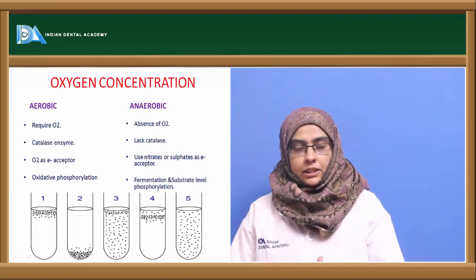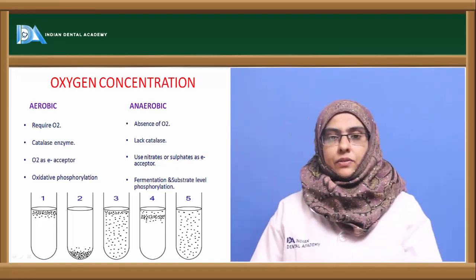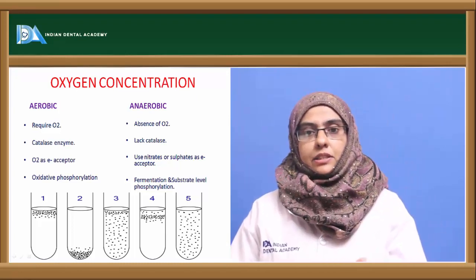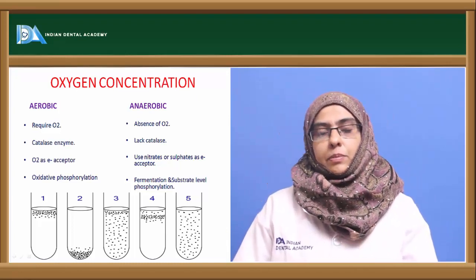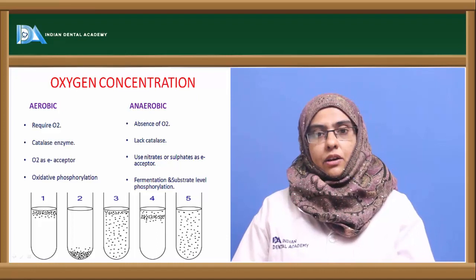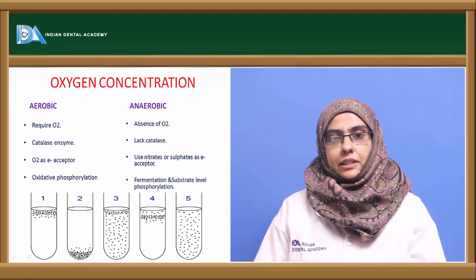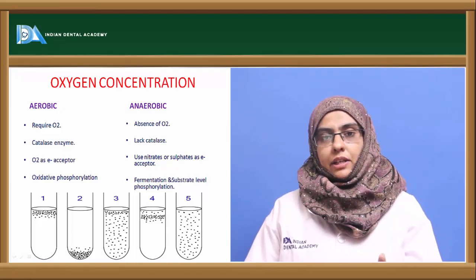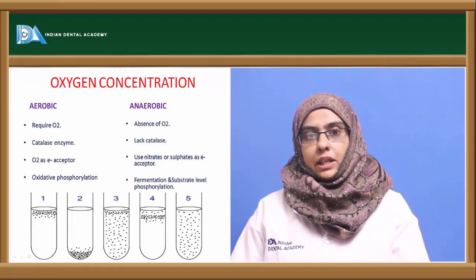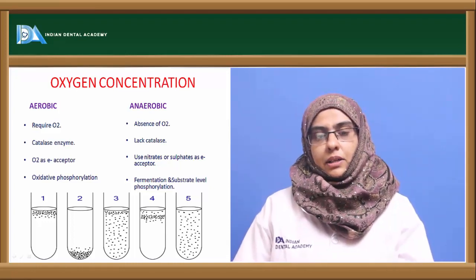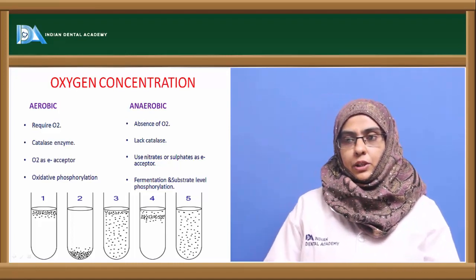So during this process of substrate level phosphorylation and fermentation, certain important metabolic products are produced by the organism that are of human value. Take for example fermentative products such as lactic acid, alcohol, etc. They are very important for humans. Though they are not useful to the microorganism, they are very useful to human beings.